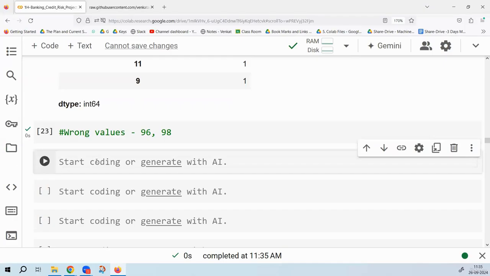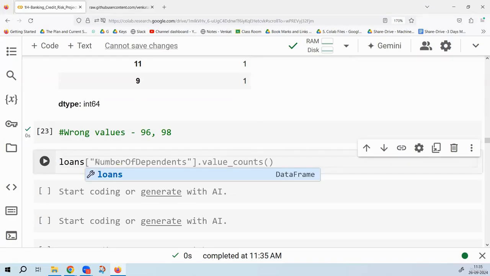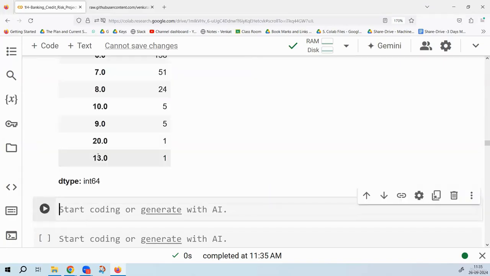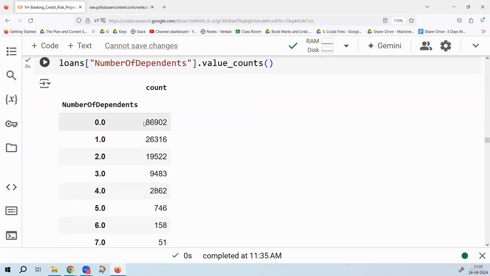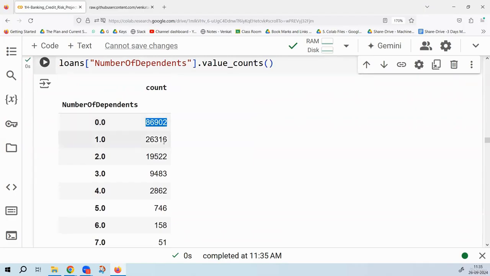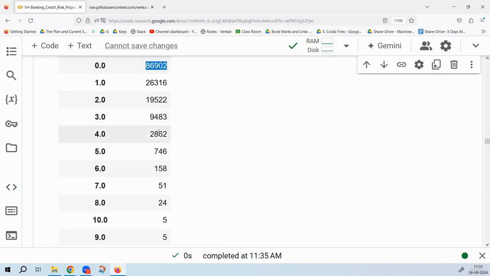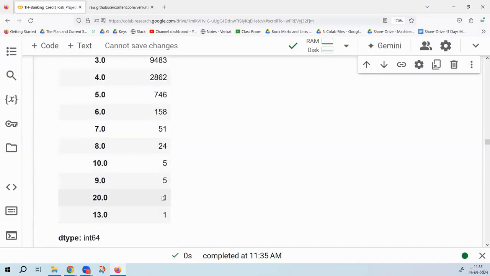The last variable in categorical discrete is number of dependents. So I would say loans, number of dependents. 86,902 people have zero dependents. Is that regular, usual? That is fine. Like around 26,000 have one dependent, 19,000 have two dependents, 9,000 have three dependents, 2,000. Like, can you see these numbers are reducing? This is sounding familiar. This is the way it should be. Yes sir, having more and more dependents, fewer people will be like that. I think the largest value is 20.